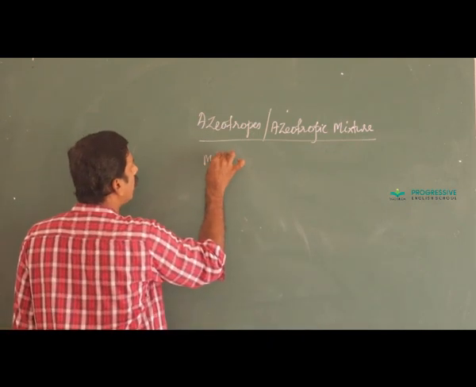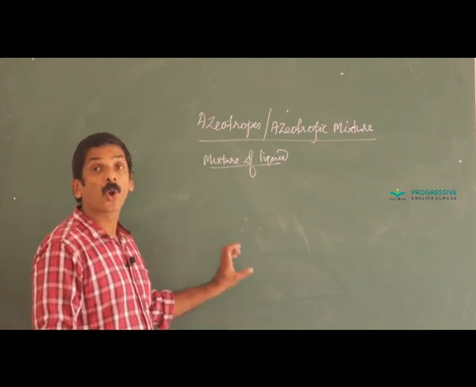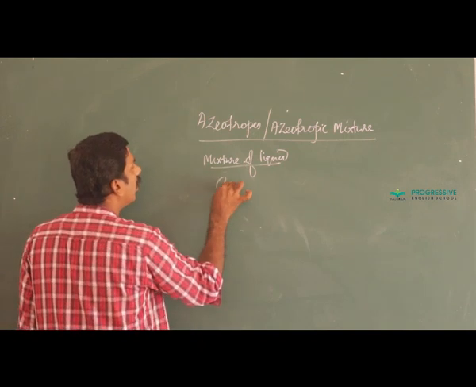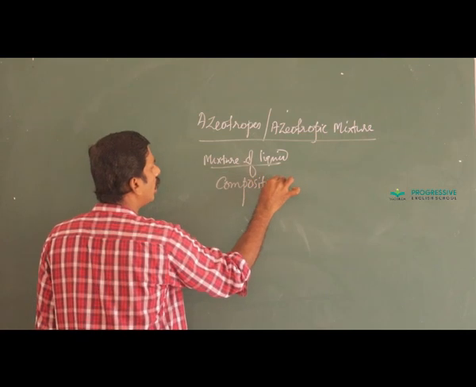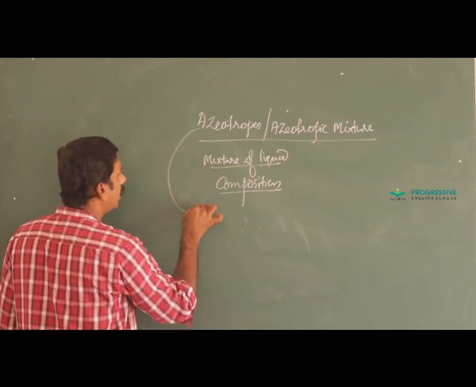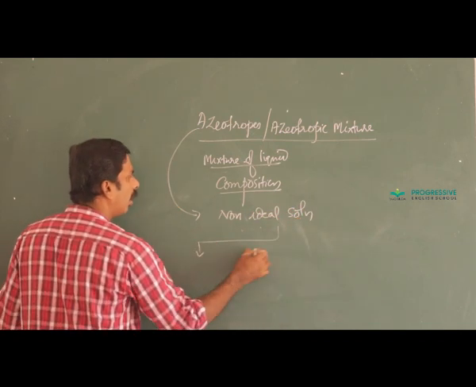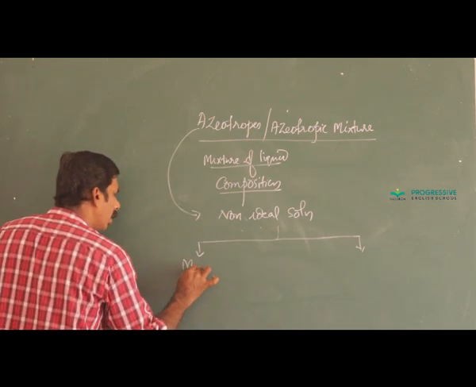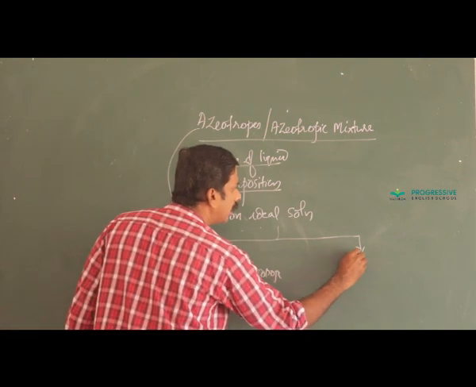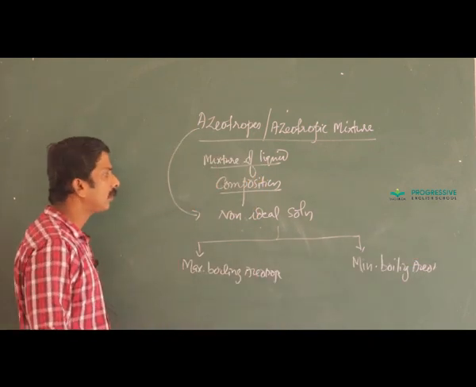A mixture of liquids that boils at constant temperature without any change in the composition is called an azeotrope. Azeotropes are mainly exhibited by non-ideal solutions and are of two types: maximum boiling azeotropes and minimum boiling azeotropes.